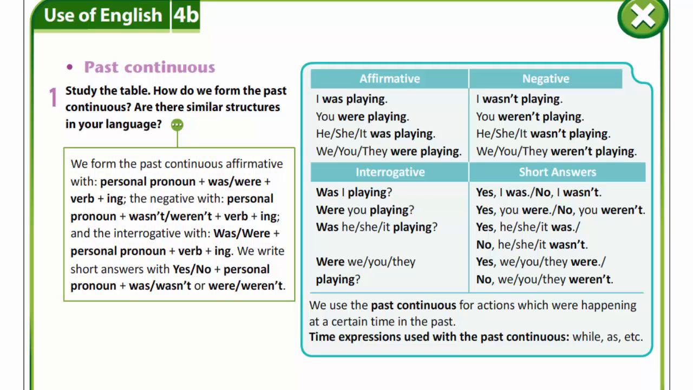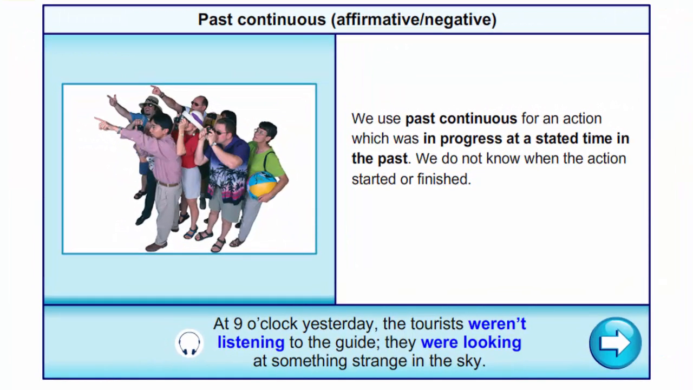Let's remember the rules. We use past continuous for an action which was in progress at a stated time in the past. We do not know when the action started or finished. At 9 o'clock yesterday, the tourists weren't listening to the guide. They were looking at something strange in the sky.